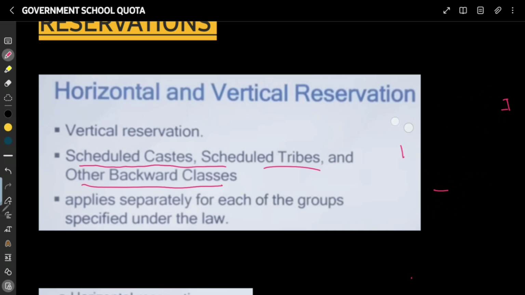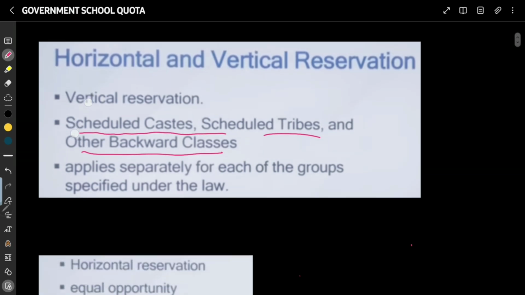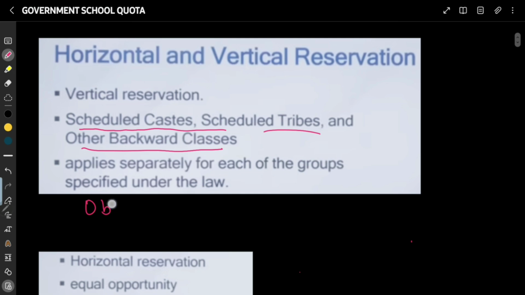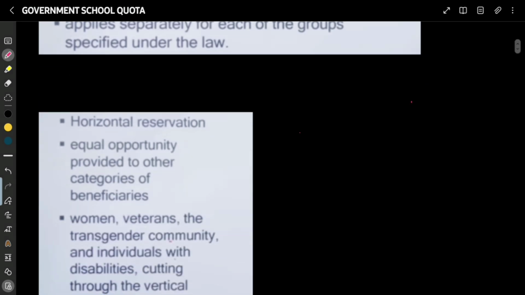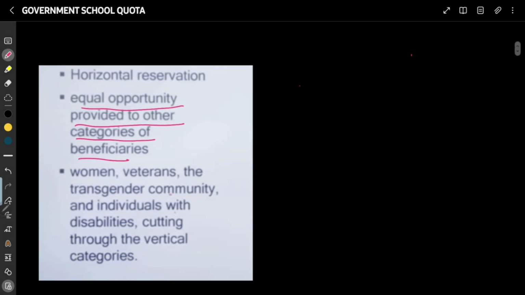So in Assam, examples of vertical reservation are OBC, SC, ST plain, ST hill, and EWS. Now this year the Assam government has introduced a horizontal type of reservation. What is horizontal reservation? Horizontal reservation provides equal opportunity to other categories of beneficiaries, for example women, veterans, and transgender persons.